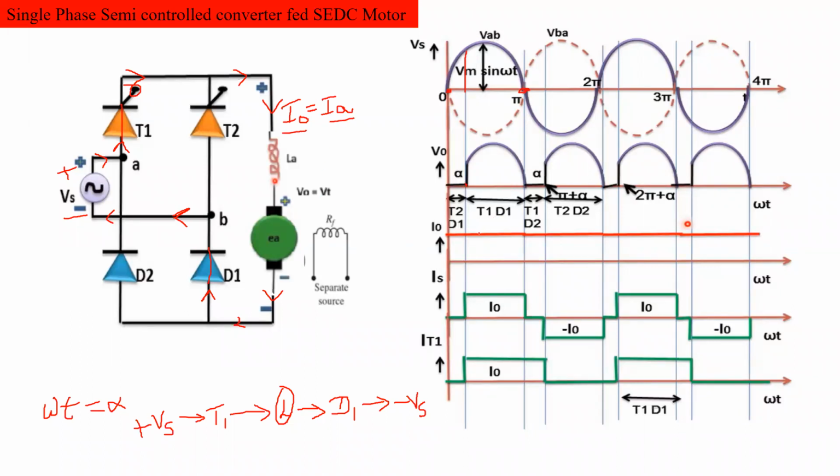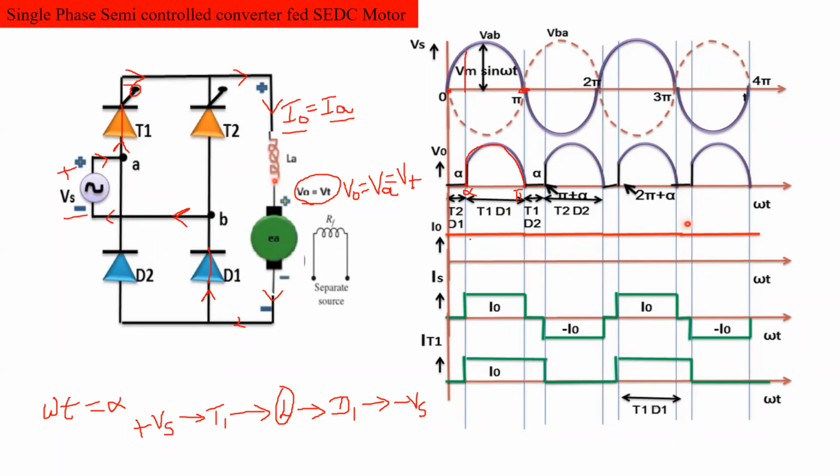During this period the output voltage is present, that is V0 or terminal voltage VT. We can also write V0 is equal to VA is equal to VT. In any way we can write. Clear? Terminal voltage, armature voltage or output voltage. This voltage is the same as the supply voltage during this period from alpha to pi. Clear?